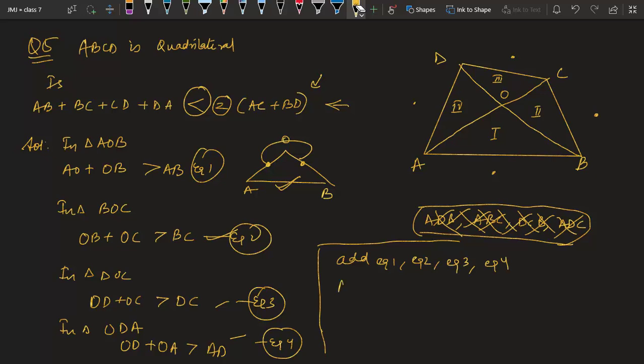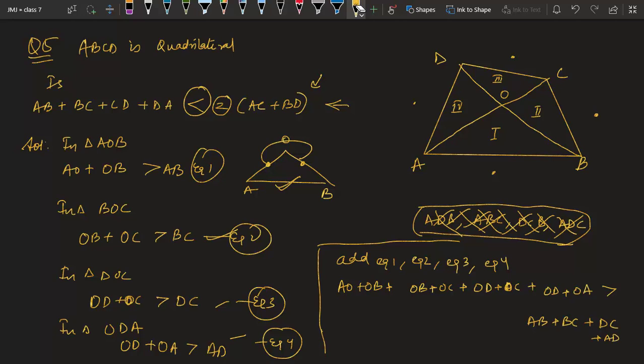AO plus OB, then we have OB plus OC, then we have OD plus OC, sorry, this is not DC, this is OC now. Last is OD plus OA more than AB plus BC plus DC plus AD.